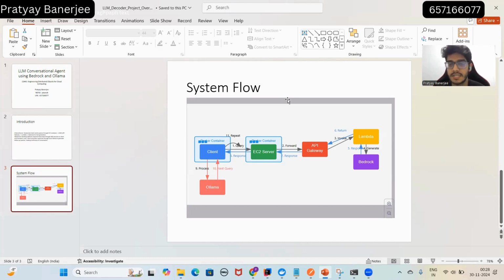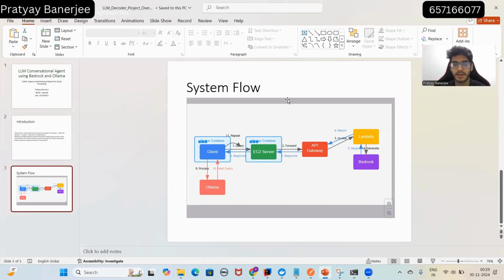That instance calls API Gateway, and through API Gateway it invokes Lambda. Lambda then calls Bedrock. When the response from Bedrock comes back, the client then calls Ollama with that response of Bedrock. Ollama then gives a response on the basis of that query to the client. And the client then again sends that response to the EC2 server.